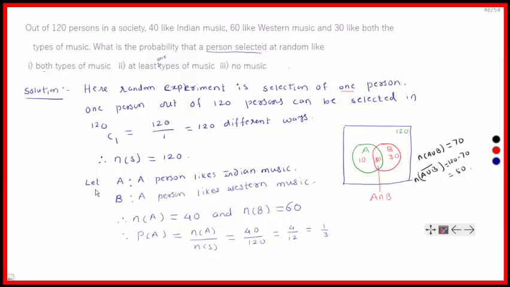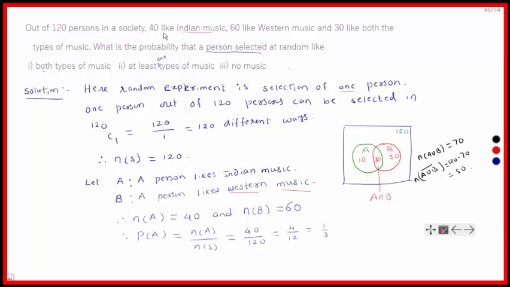We have to take two events. A is the event that a person selected at random likes Indian music, and B is the event that a person selected at random likes Western music. So n of A: in how many different ways can we select a person who likes Indian music?